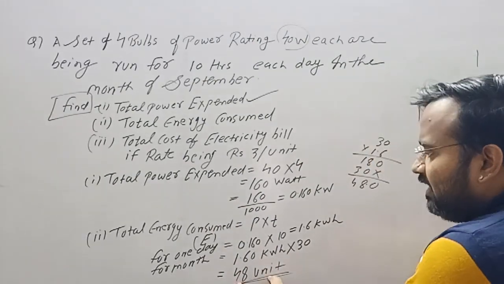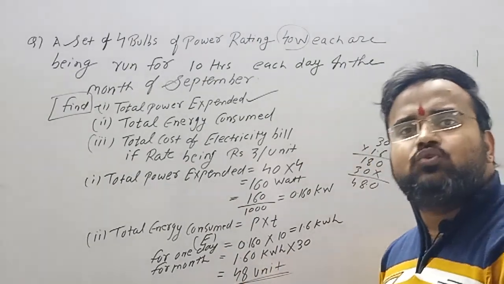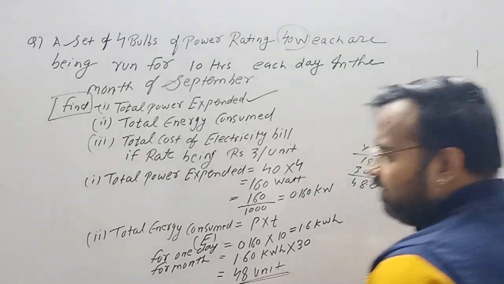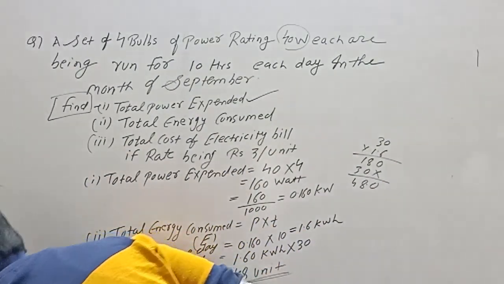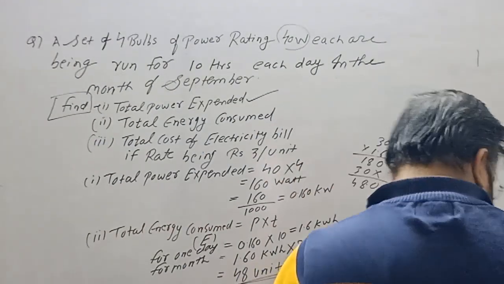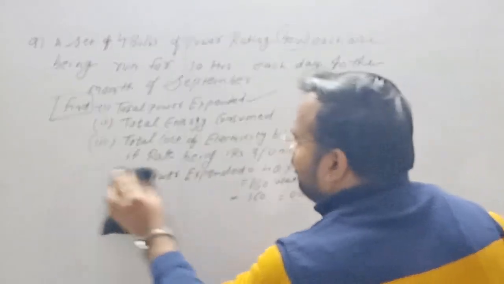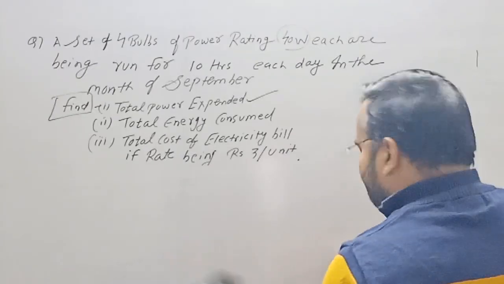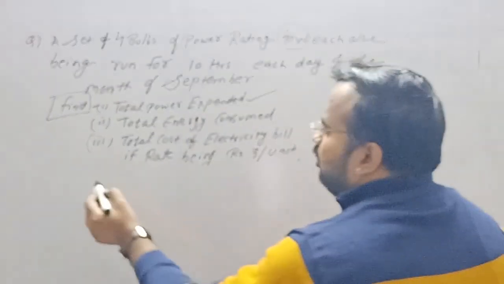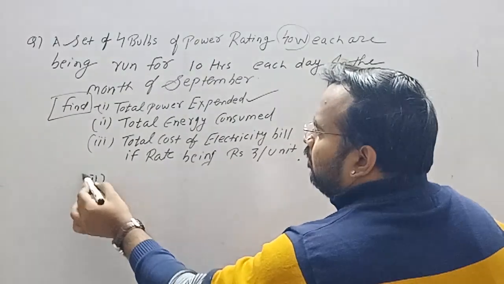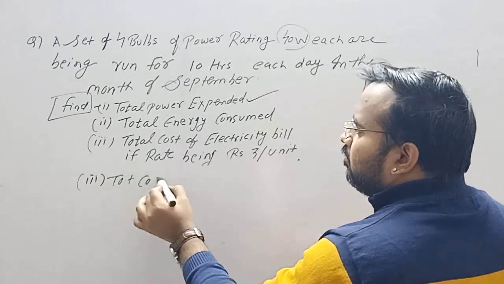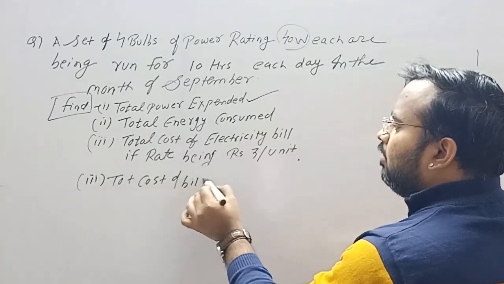Now for this 48 unit, what would be the actual electricity bill? I'll calculate. Third is total cost of bill.